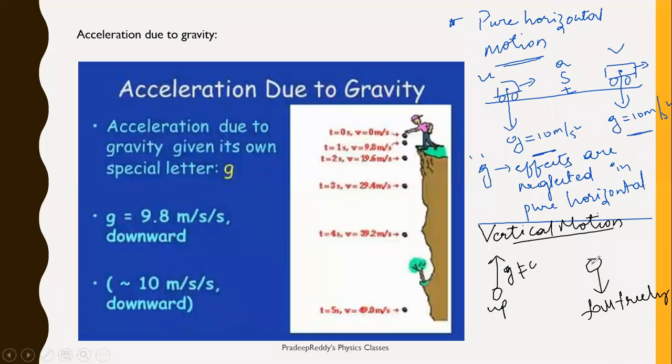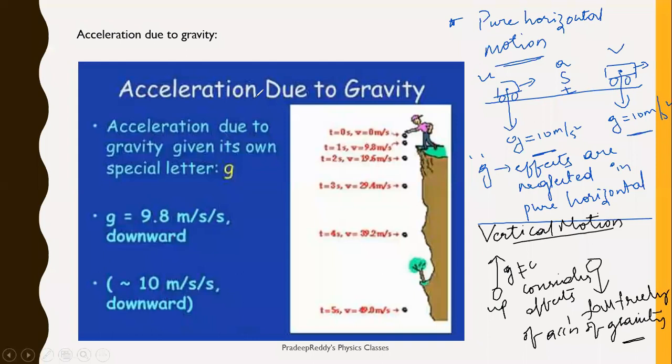Similarly, here also g is not same at different heights. Acceleration due to gravity, as we go to higher altitudes and when we are coming down, its value is not same. Therefore, here you need to consider effects of acceleration of gravity. Okay, so that is what we will be dealing with pure vertical motion here onwards with the effect of acceleration due to gravity.